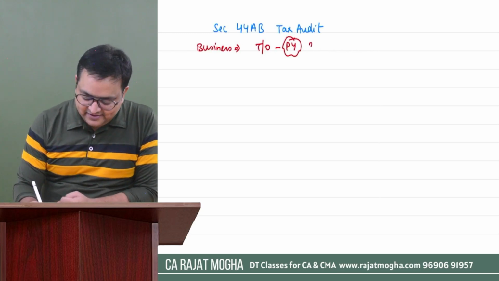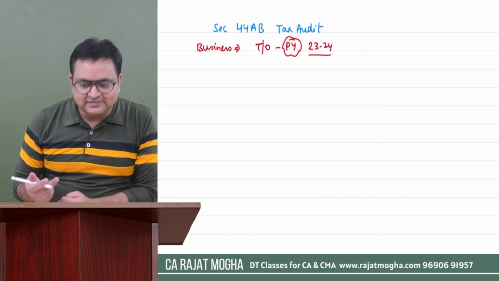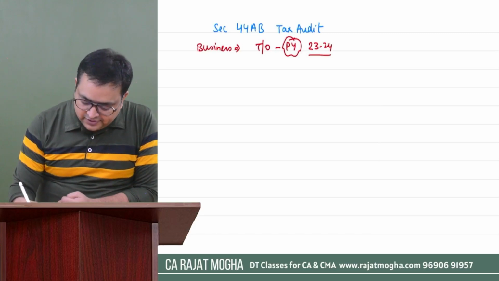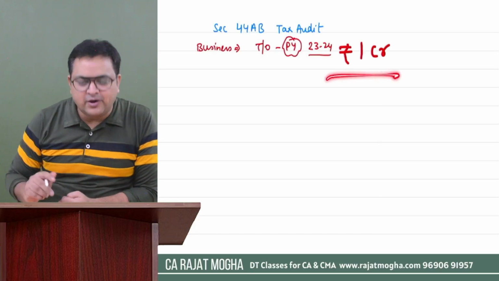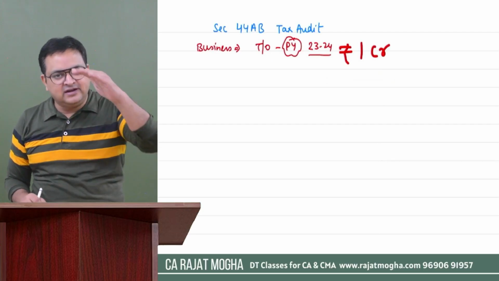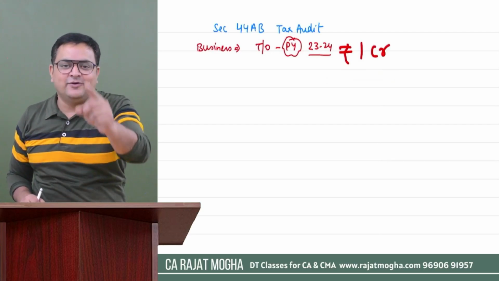This is previous year 23-24. So if your turnover of business exceeds rupees 1 crore, then you are required to get your accounts audited. Exact 1 crore, no requirement, but if it is more than 1 crore, go and get your accounts audited.